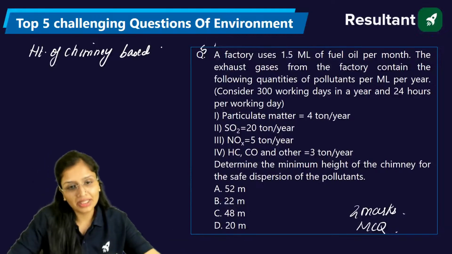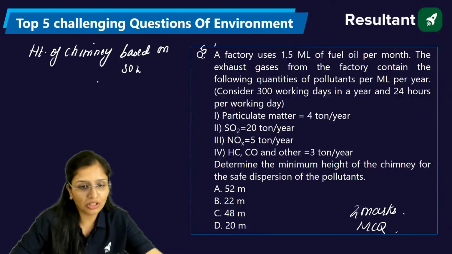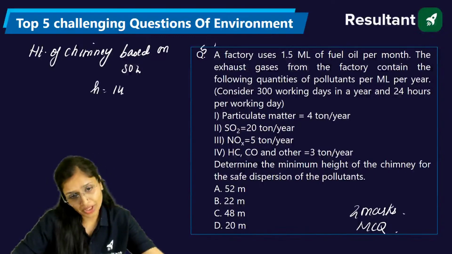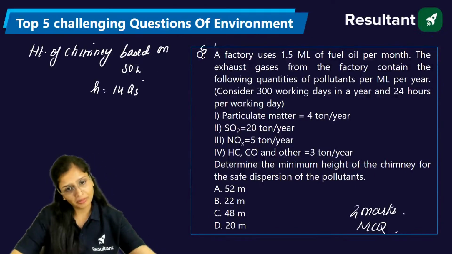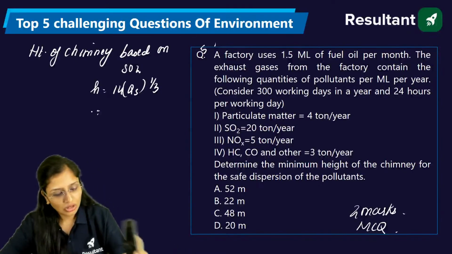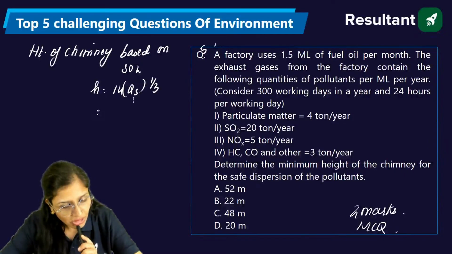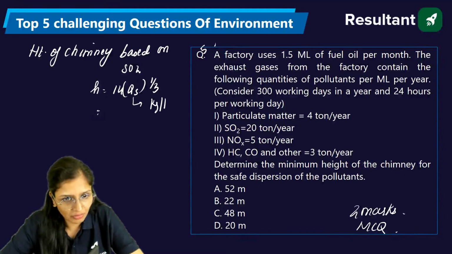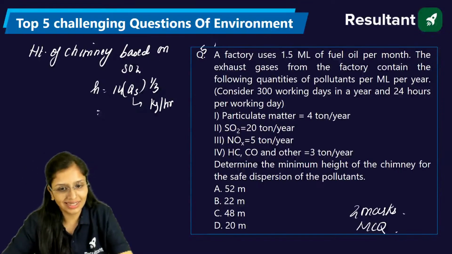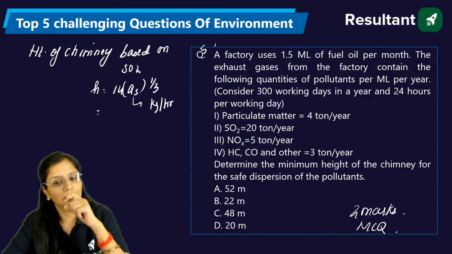Based on sulfur dioxide, you should remember the formula because this is an empirical formula, so I can't help you. It is 14 Qs to the power 1 by 3. Nobody remembers it, guys, though I have taught you in this marathon so many times. Here Qs has to be in kg per hour. The only thing is you have to convert it into kg per hour. Nothing else is there in this question.